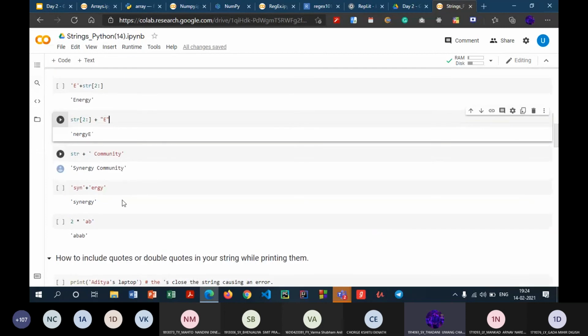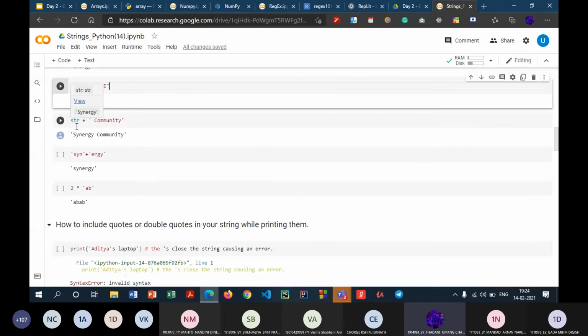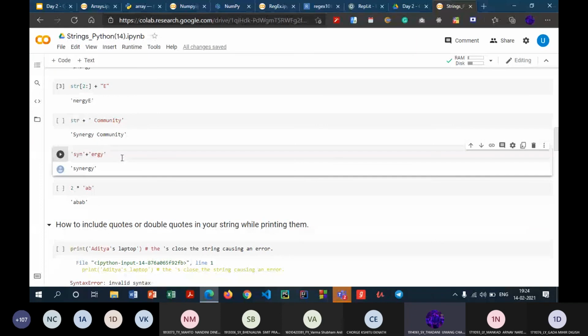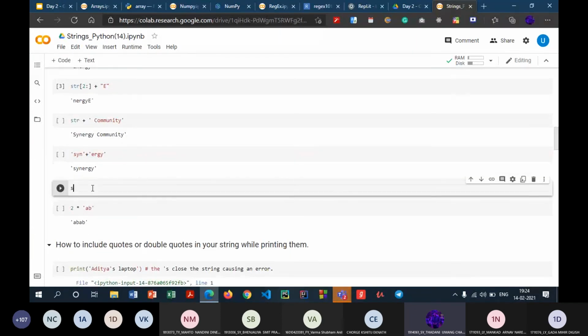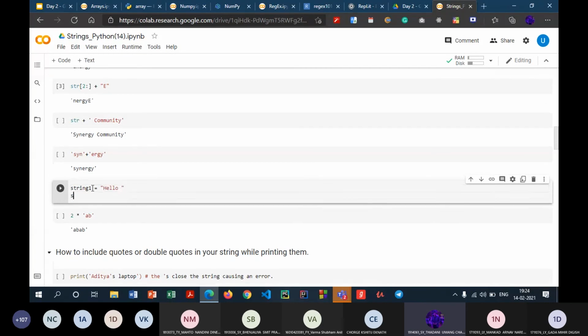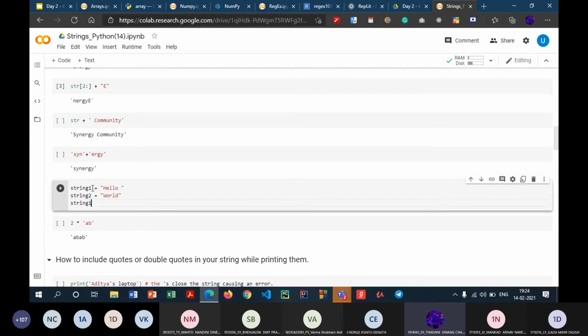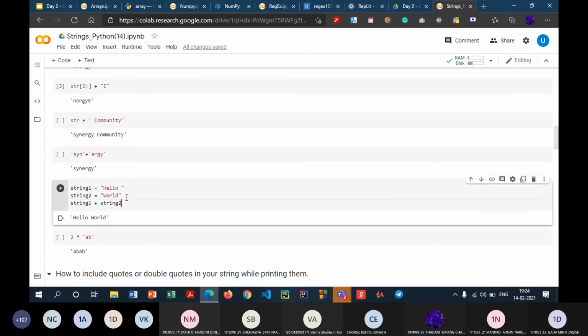It is not necessary that I would need to add a variable with a constant. I can also add two constants over here. Even that would produce the correct output. Also, we can add two variables. For example, if string one is hello and string two is world, and I say string one plus string two, as you can see, the output comes out as hello world.